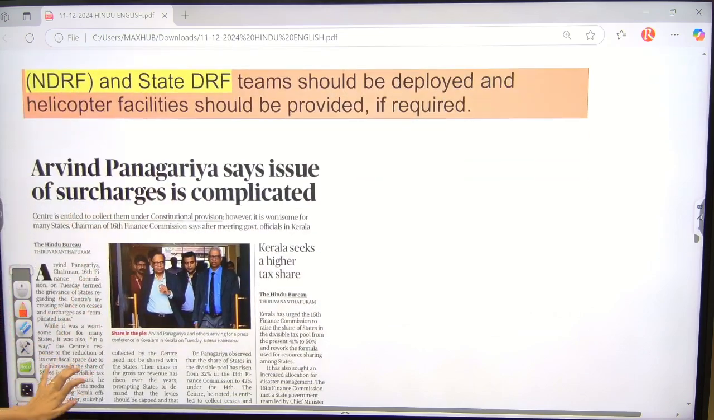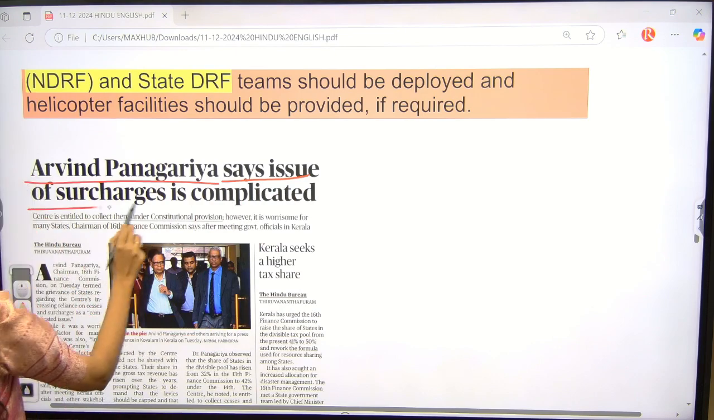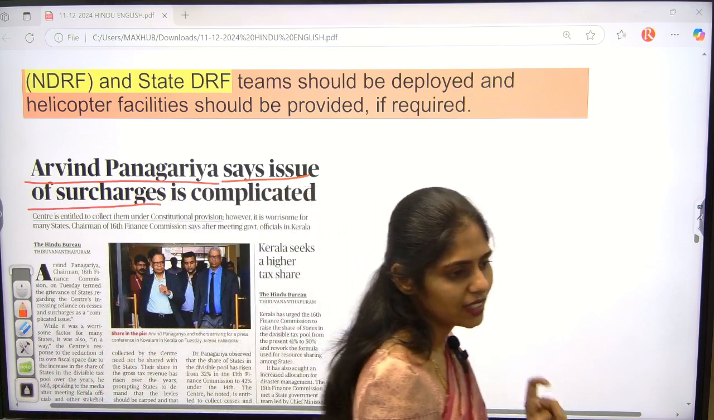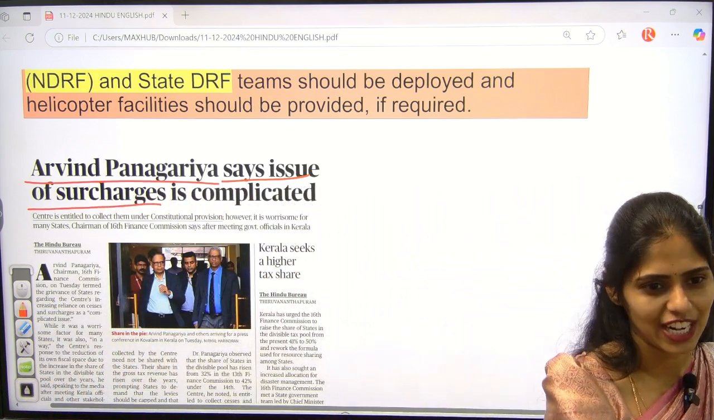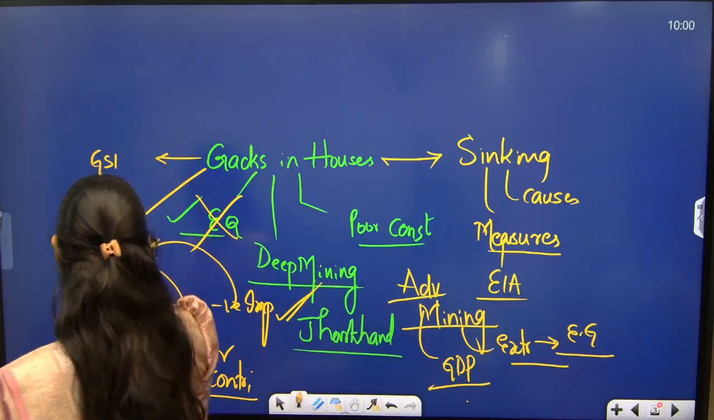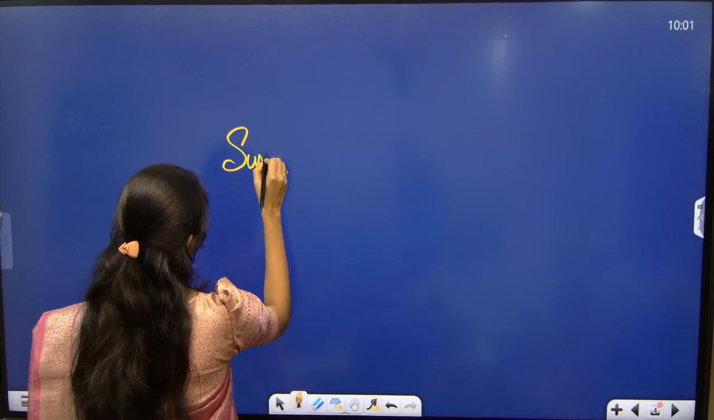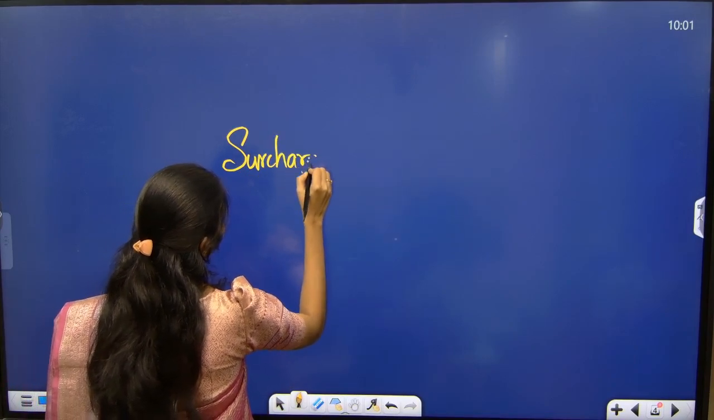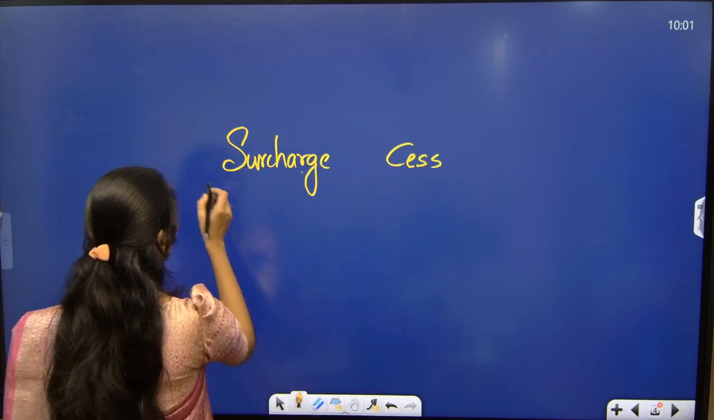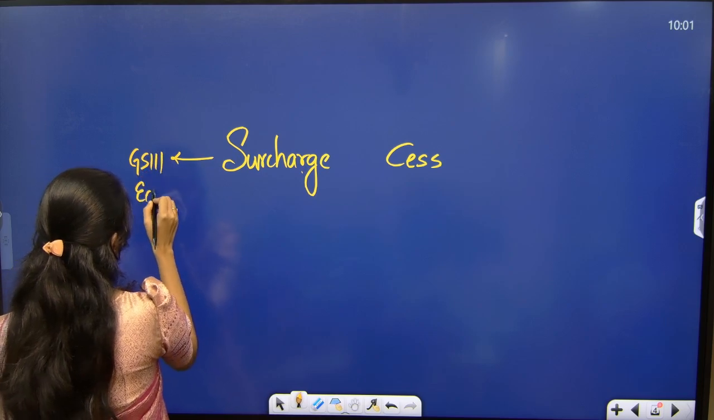Okay, see this article. Arvind Panagariya says the issue of surcharge is complicated. So what is the keyword here? Surcharge. What is this surcharge? Cess and surcharge. What are this cess and surcharge about? So let us talk about surcharge. Okay, another concept is cess. So from which subject will you be seeing this? GS paper 3 economy.